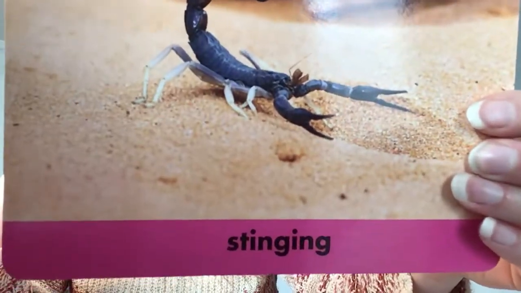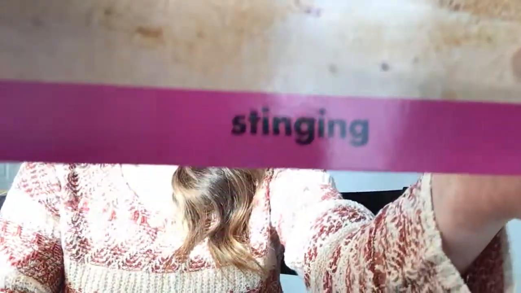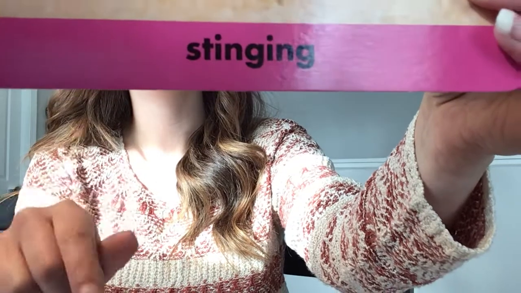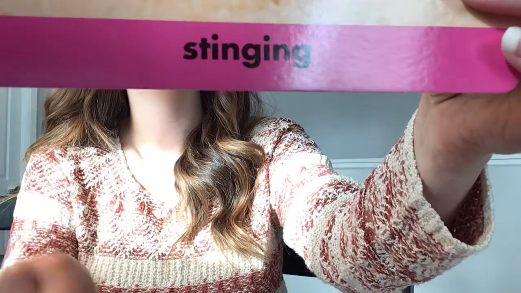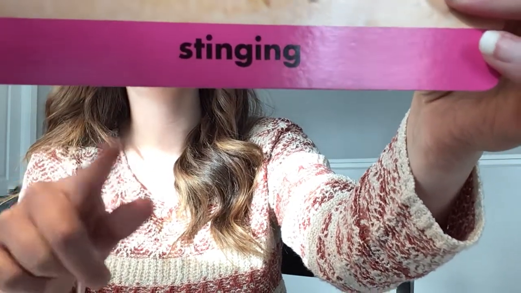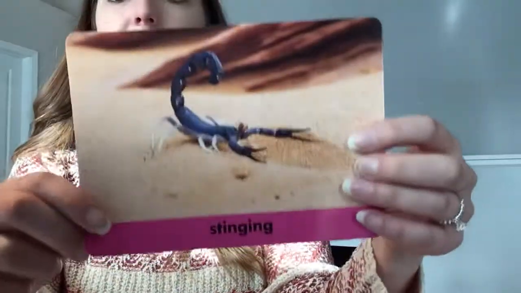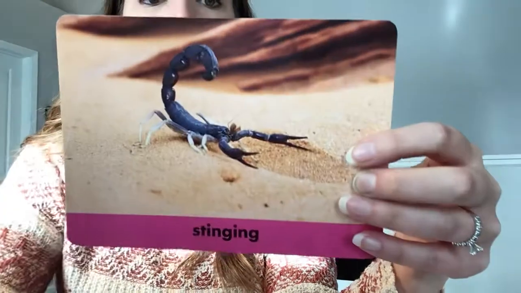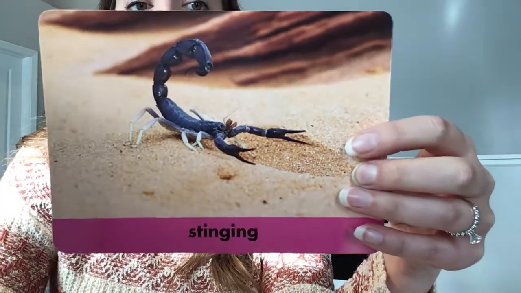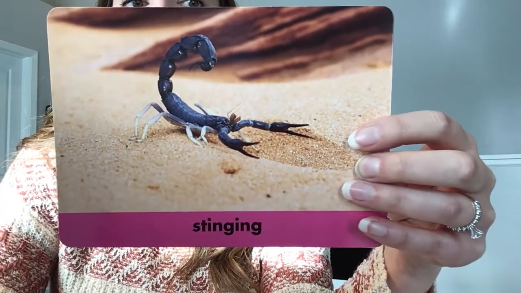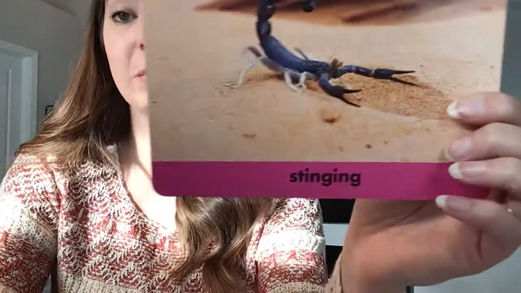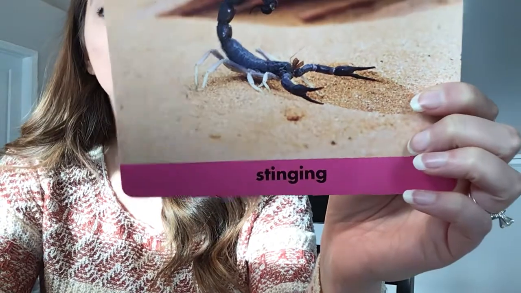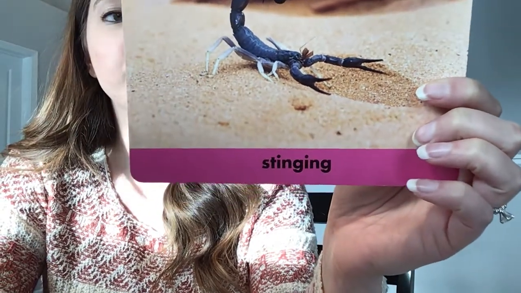All right, our last word is the word stinging. Say the word stinging. Good, let's spell it. S-T-I-N-G-I-N-G, stinging. A scorpion has a stinging tail. Ooh. Stinging describes something that can pierce or wound with a sharp point. It's like a painful prick when something stings you. Say the word stinging. Good.